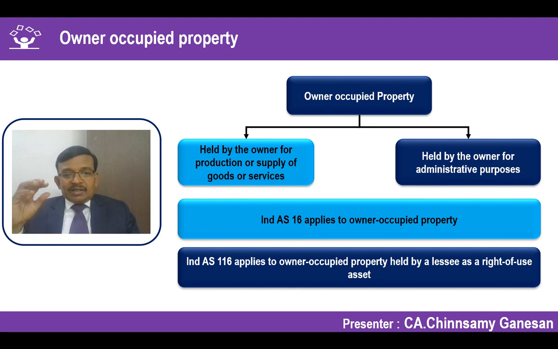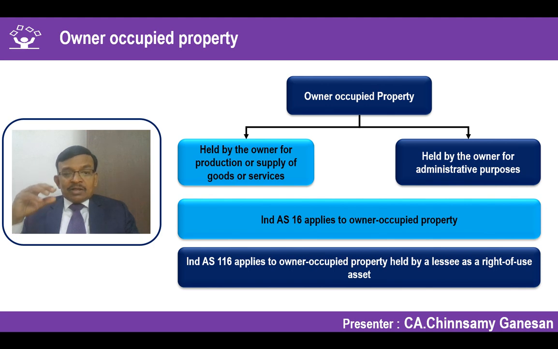That means the property is taken on lease, and I am controlling that property for use. For example, a factory land and building has been taken on lease. It is an owner occupied property. So the only logic is Ind AS 16 applies to owner occupied property which is owned by the entity.